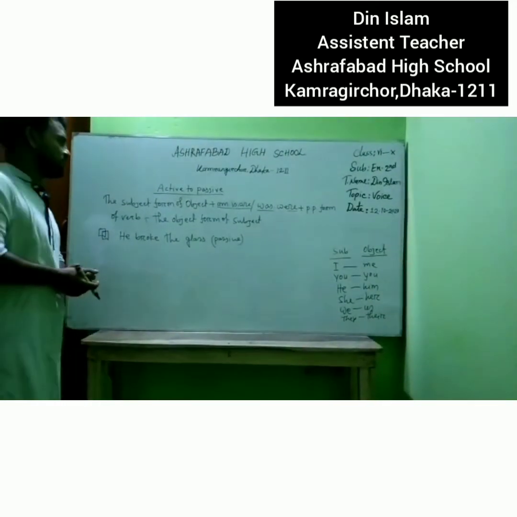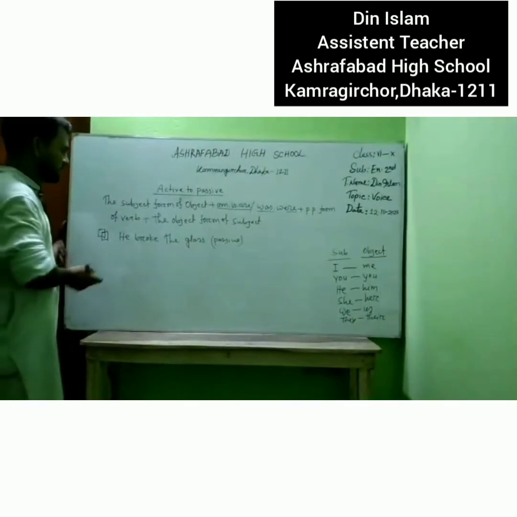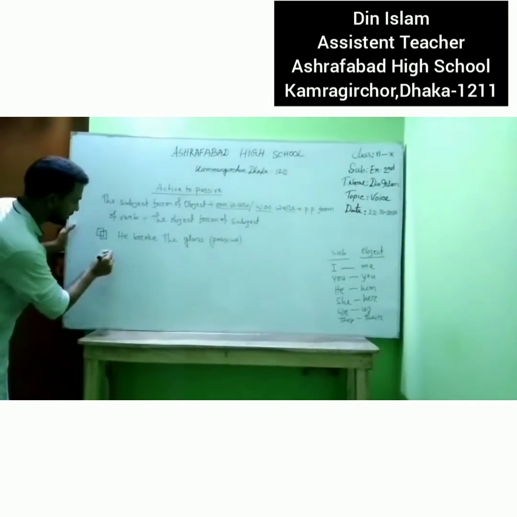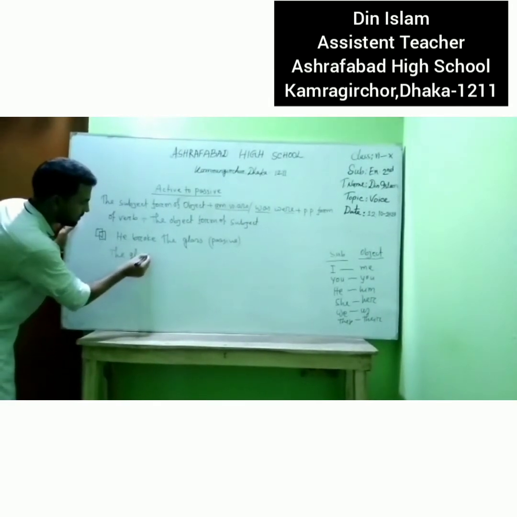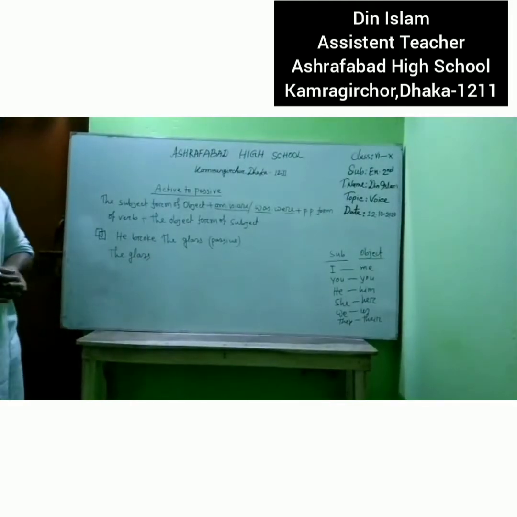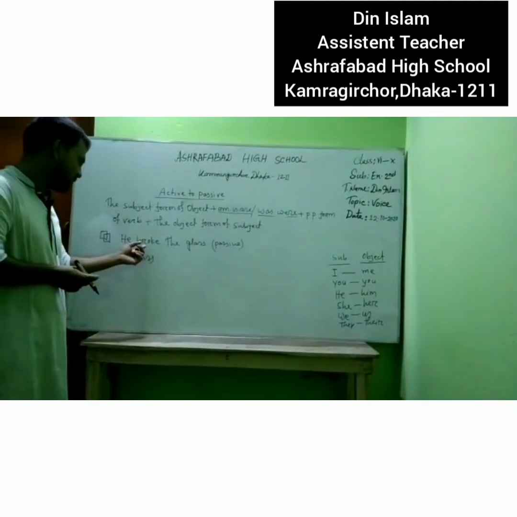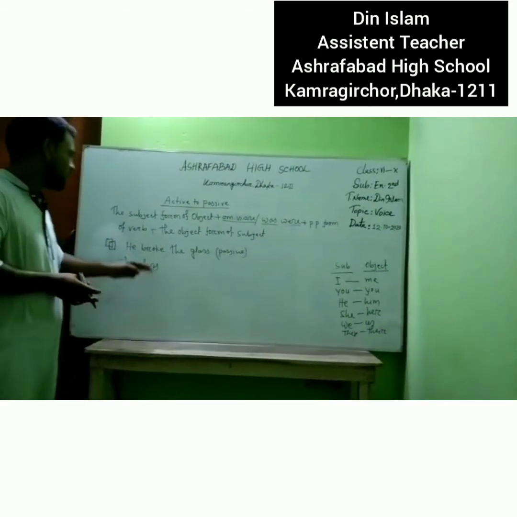First we have to write the subject form of the object. Now this one is the object, and I will write it as the subject, the glass. After that we have to find which is the form of the verb.